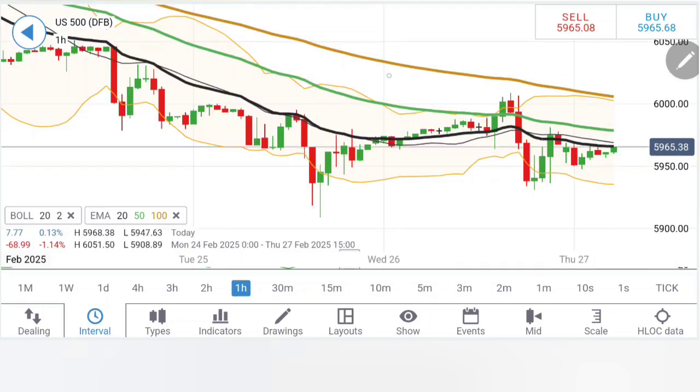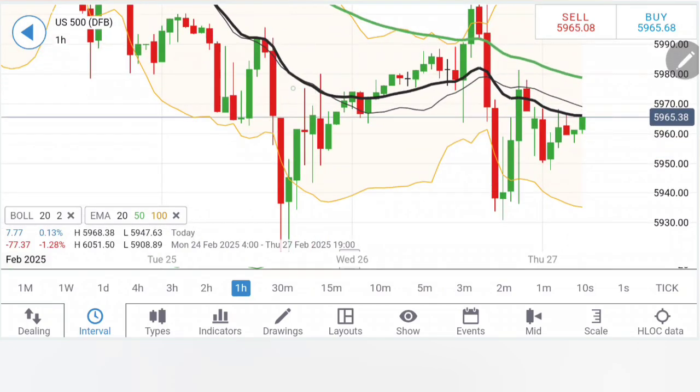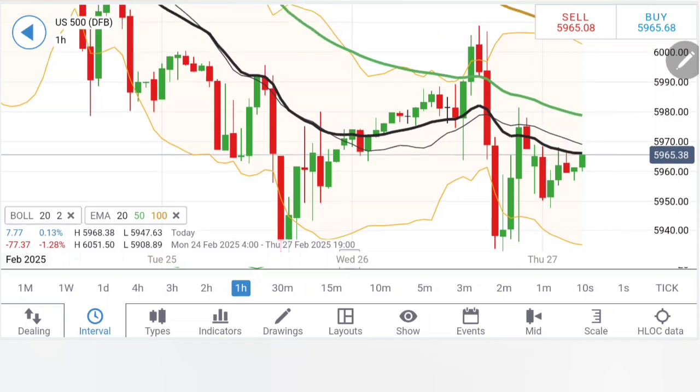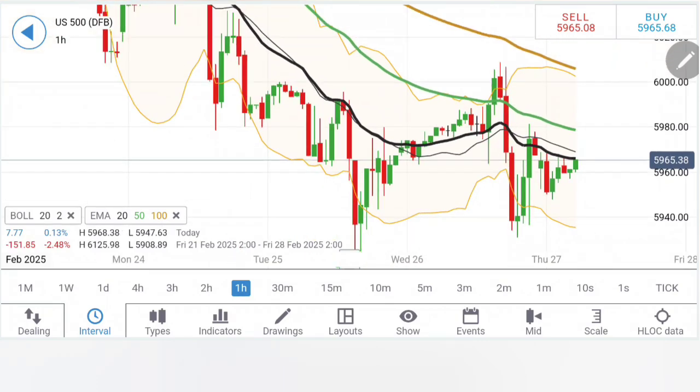And when you see with the help of hourly charts, you can find out, see, the 20 period moving average and the median of the Bollinger Bands offering a very good resistance so far, despite delivering higher lows. You can also see lower highs. So now once you see S&P trading beyond 5972, you can expect that the first target should be at around 5980. Then you can expect 5988, 5992, and if 5992 is taken, you can expect 6020 levels to be there.